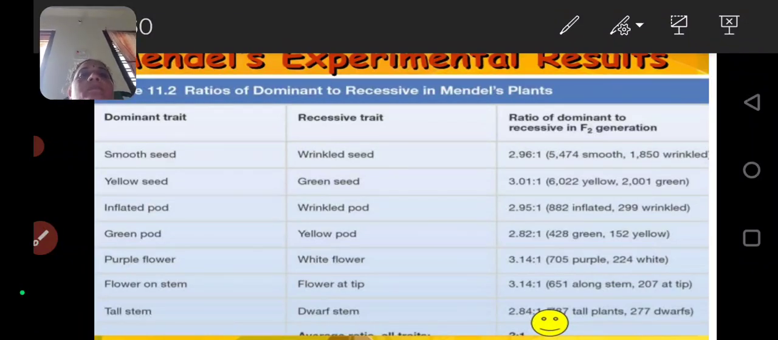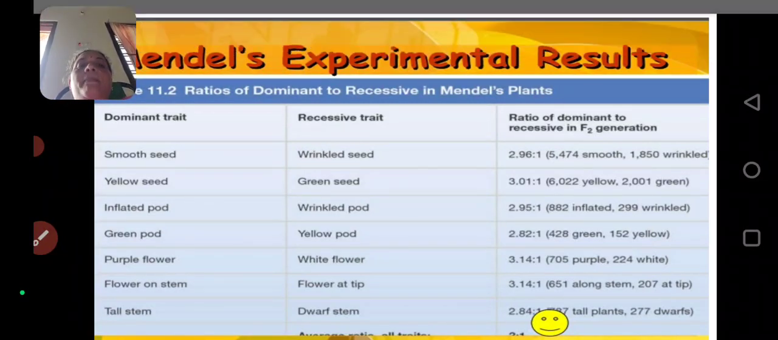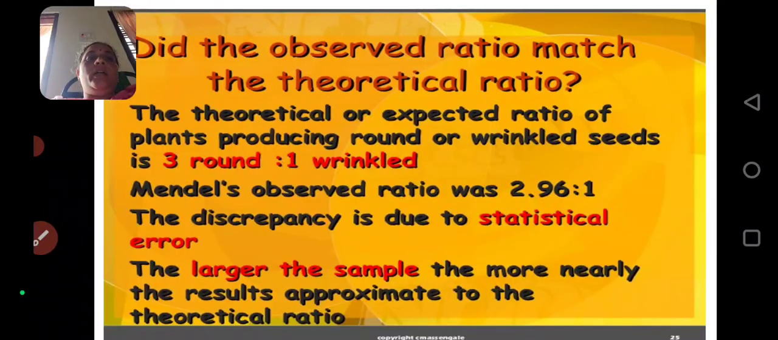Here, what is the dominant trait and what is the recessive trait? The ratio of dominant to recessive in the F2 generation is shown in this table. Dominant traits are smooth seed, yellow seed, inflated pod, green pod, purple flower, flower on stem, and tall stem. And recessive traits are wrinkled seed, green seed, wrinkled pod, yellow pod, white flower, flower at the tip, and dwarf stem. These are the recessive characters.